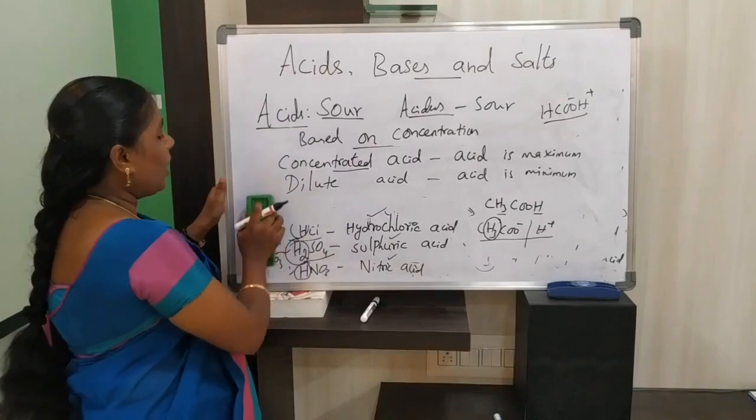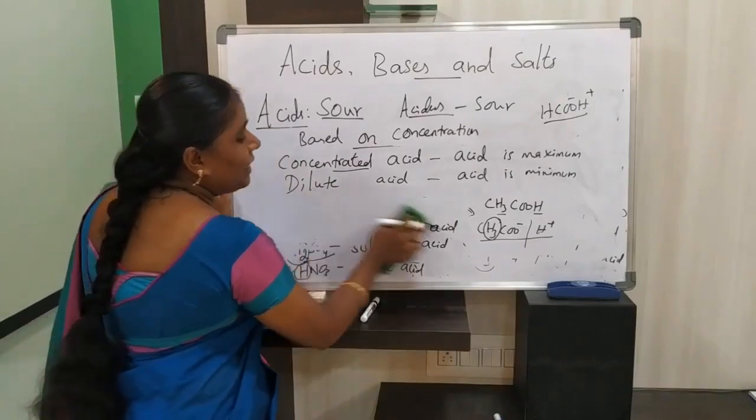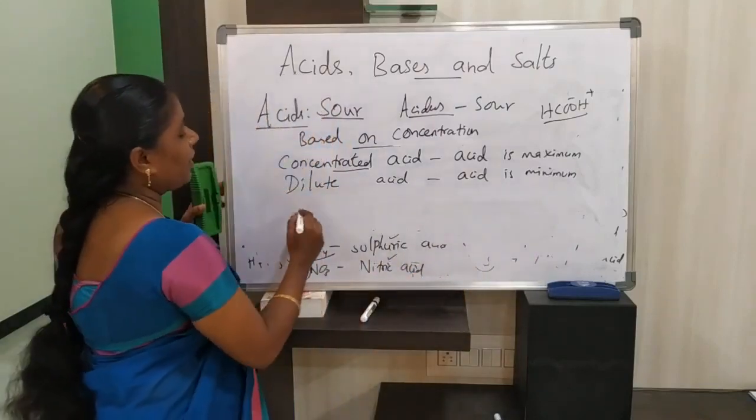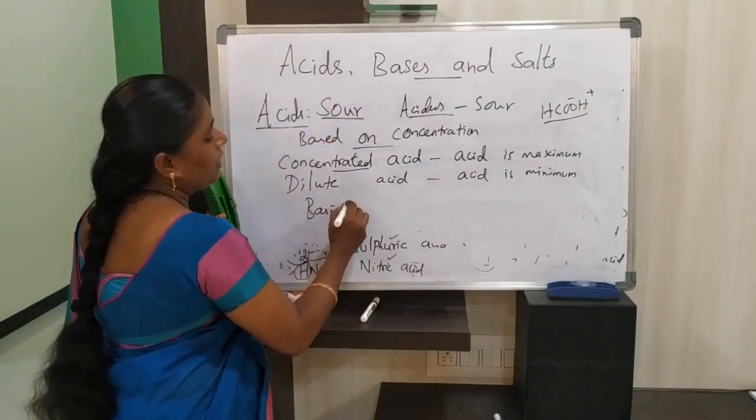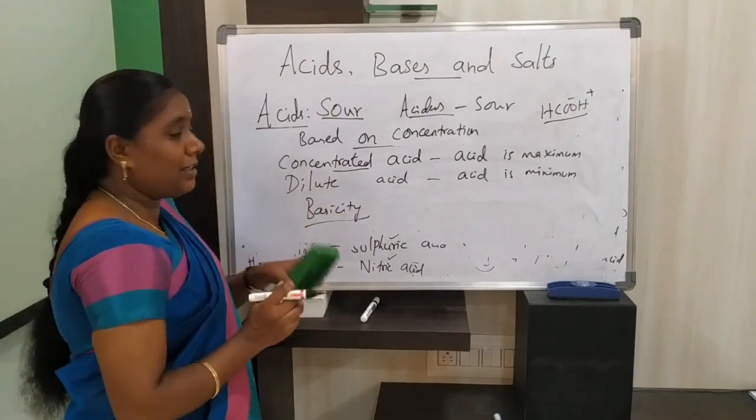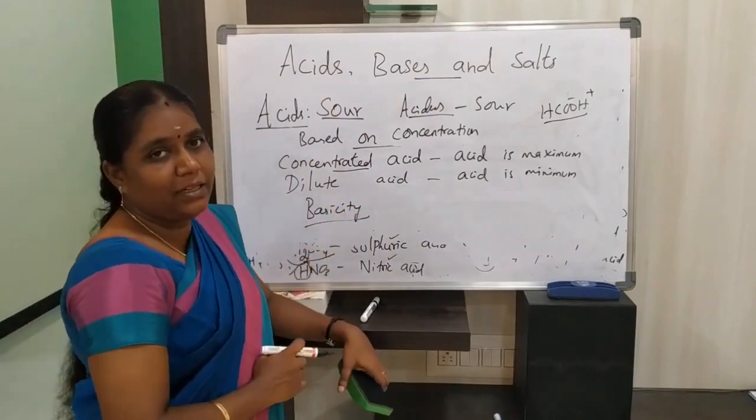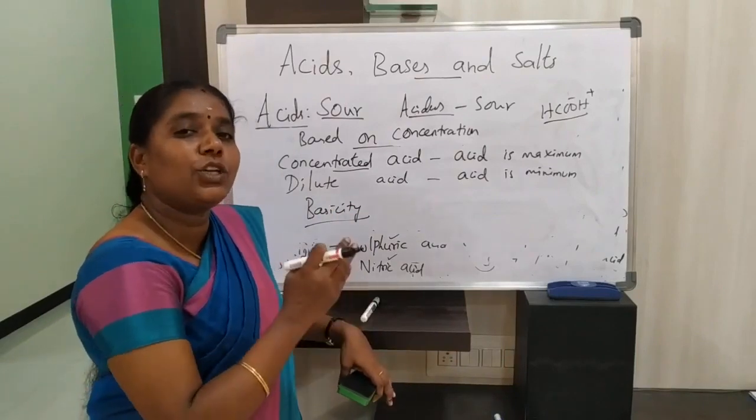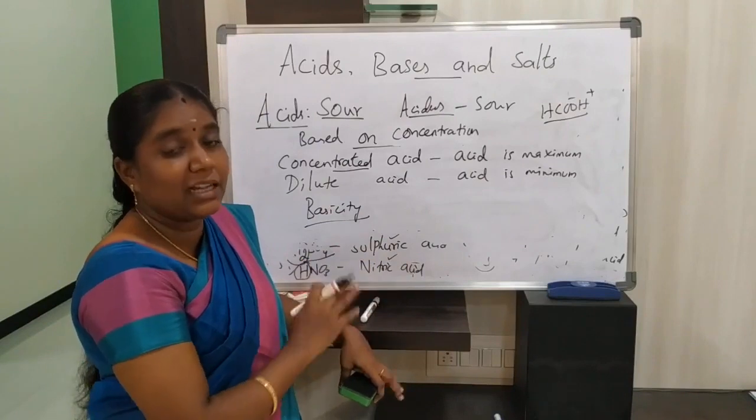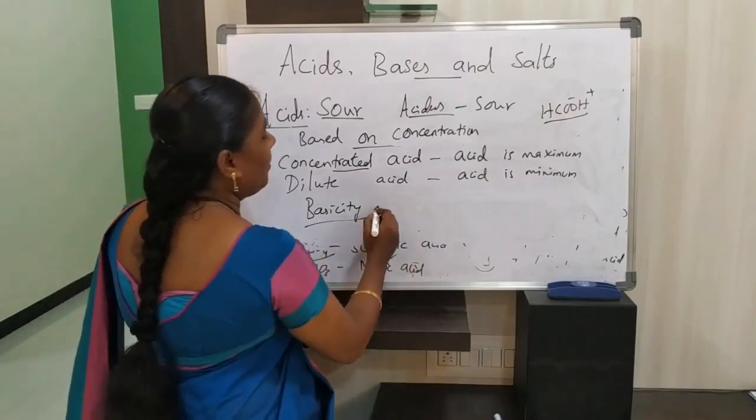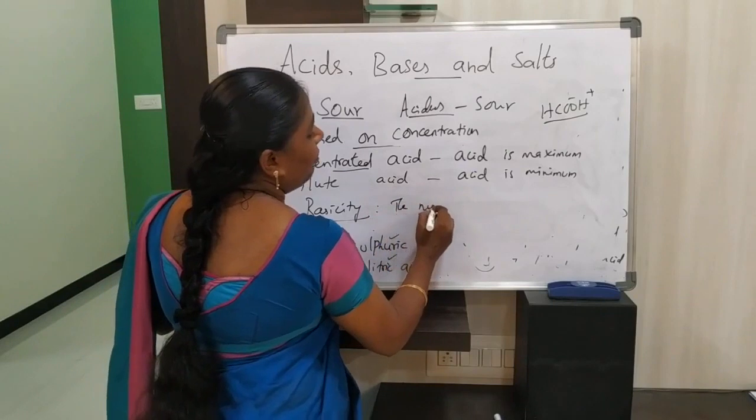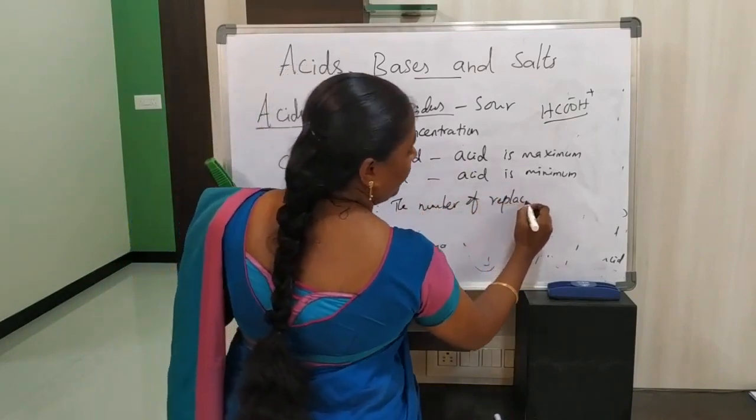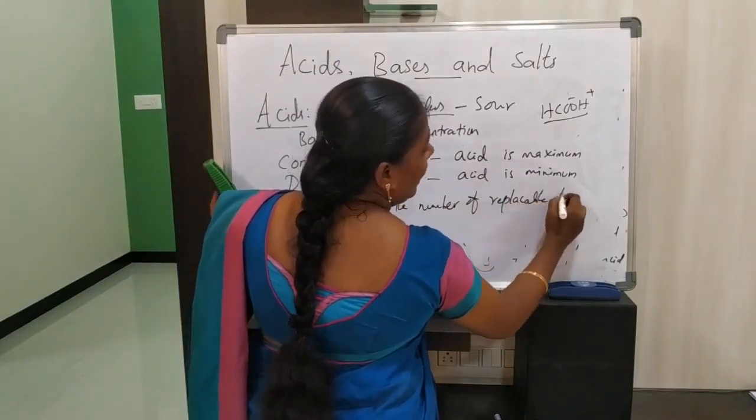In acids, you just have to know one more word, which we mainly call basicity. This word is generally used for acids. Basicity is nothing but the number of replaceable hydrogen ions present in an acid.